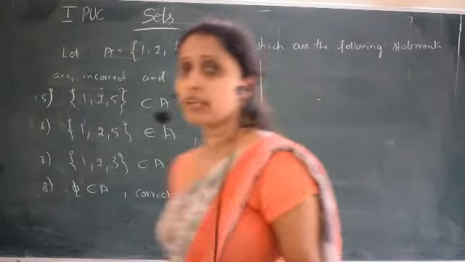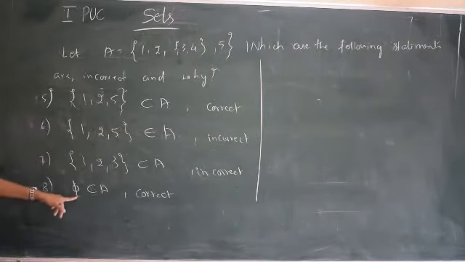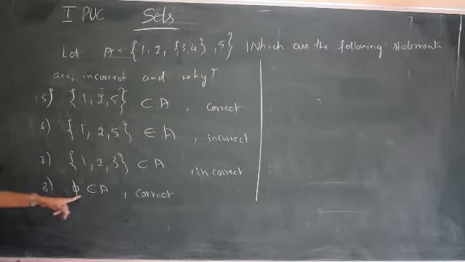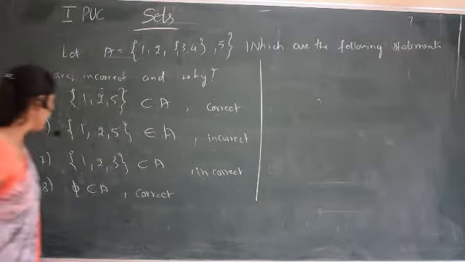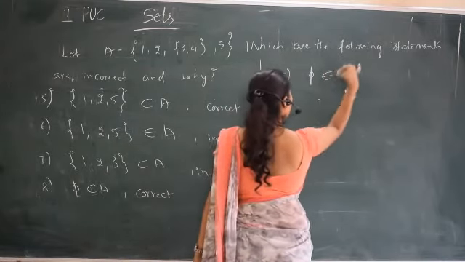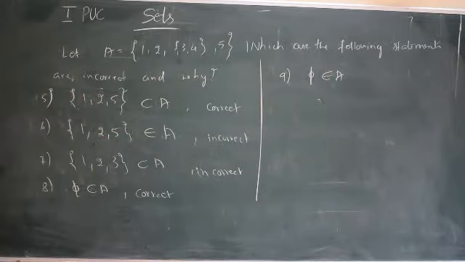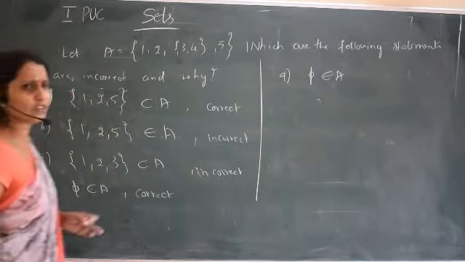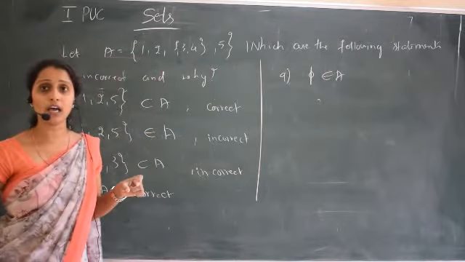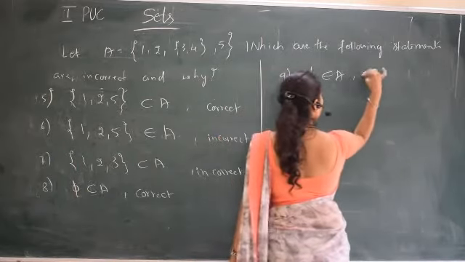Hello students, we are discussing this problem. Now this is a subset. We know that the empty set is a subset of every set, so the empty set is a subset of A is the correct one. If I write empty set belongs to A, this is incorrect, because the empty set is not an element. Always we say an element belongs to the set, so this will be incorrect.